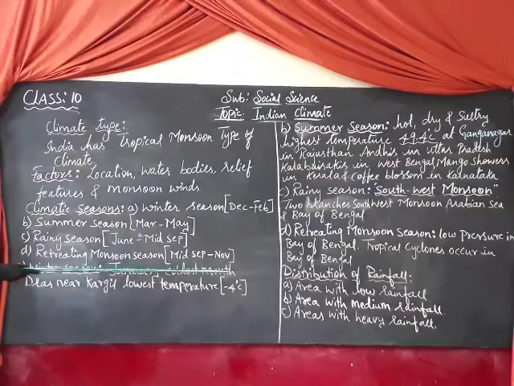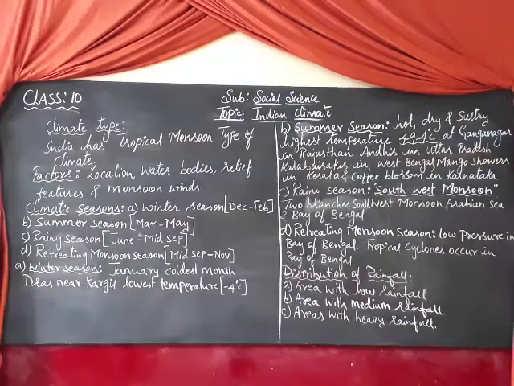Rainfall in India is distributed in three ways. One, areas with low rainfall. Can you guess which place gets the least rainfall? Yes, Rajasthan, in the west part of India.